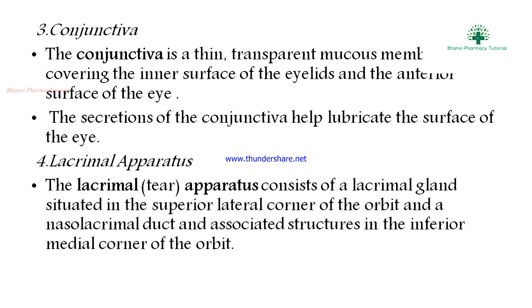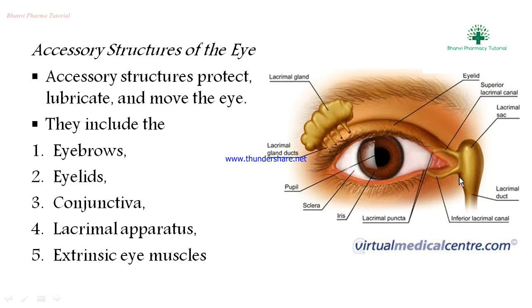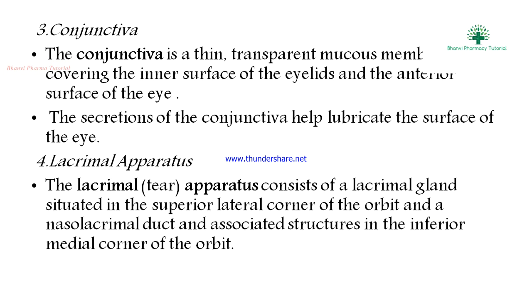Next, the third one is the conjunctiva. What is the conjunctiva? See the diagram. This is the conjunctiva. The conjunctiva is a thin transparent mucous membrane covering the inner surface of the eyelid,